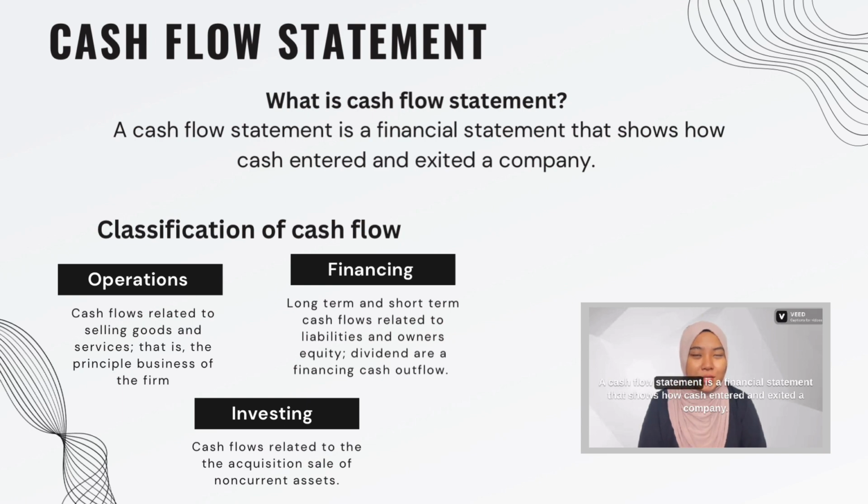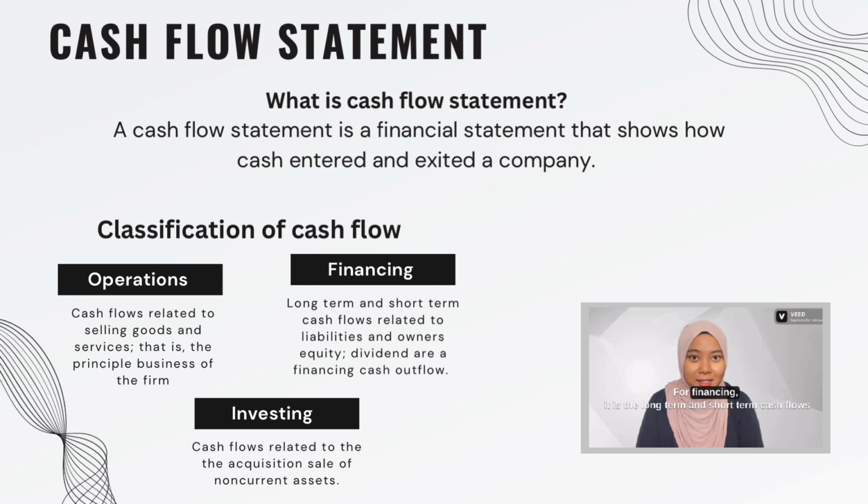A cash flow statement is the financial statement that shows how cash enters and exits a company. There are three classifications of cash flow: operations, financing, and investing. Operation is the cash flows related to selling goods and services that is the principal business of the firm.